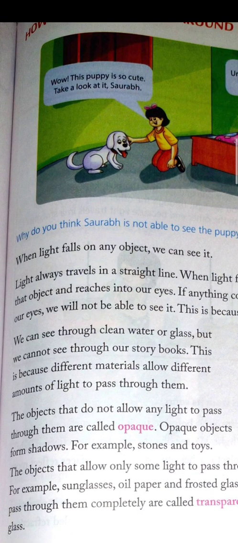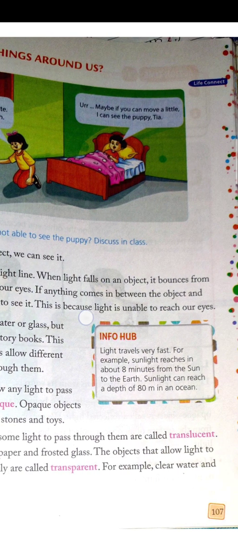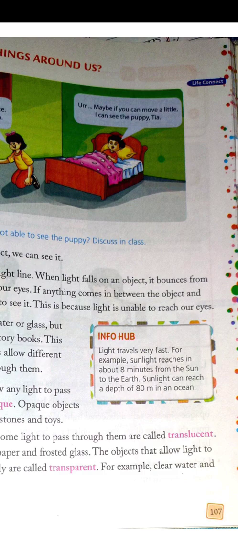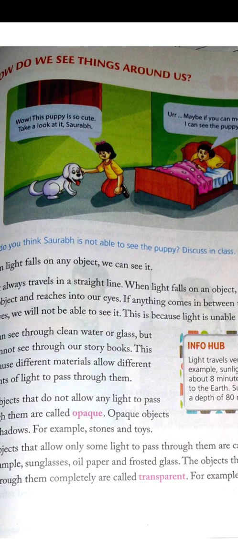Now see, when light falls on any object, we can see it. Light always travels in a straight line. So how light travels? It travels in a straight line. When light falls on an object, it bounces back, means it reflects from that object and reaches our eyes, and that is why we can see the object.